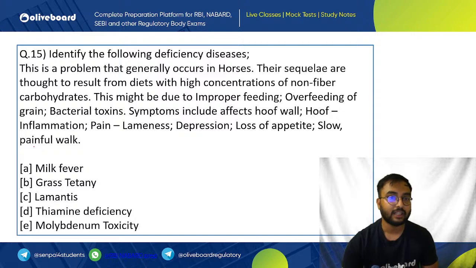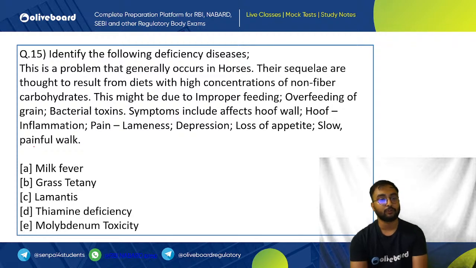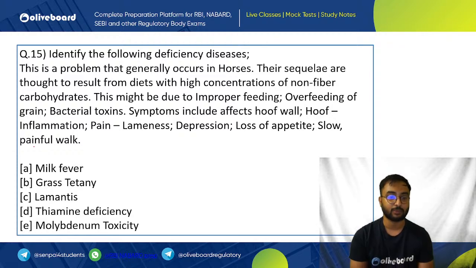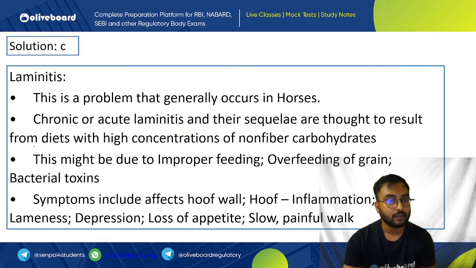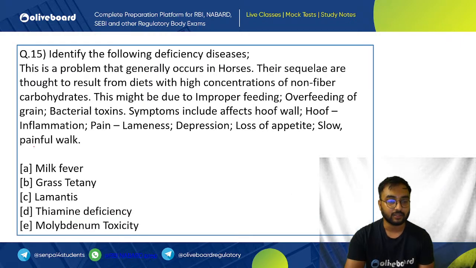Identify the disease. So this is the problem generally occurs in horse. Okay, symptoms also have been given: hoof wall, hoof inflammation, pain, lameness, depression, loss of appetite, slow, painful walk. Which is this disease which happens in a horse? Milk fever, grass tetany, laminitis, thiamine deficiency, molybdenum toxicity. C is the correct answer. That is laminitis. This is the correct answer. So laminitis is your correct answer.